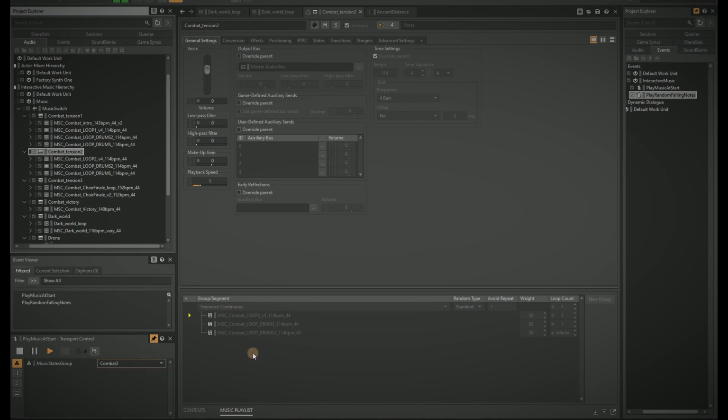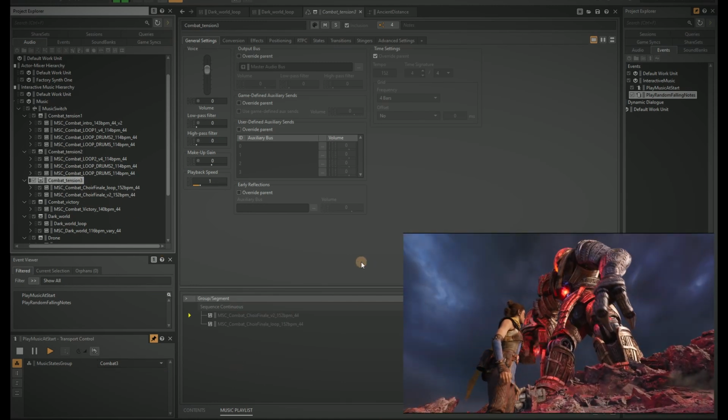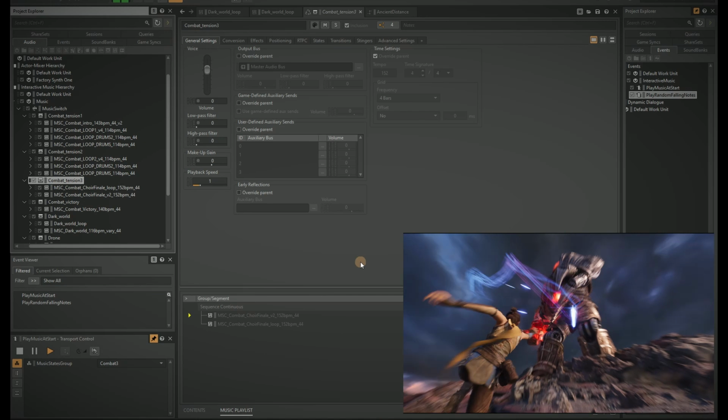The final phase of the combat is when the enemy is almost dead. An epic choir emphasizes this crucial moment in the battle.